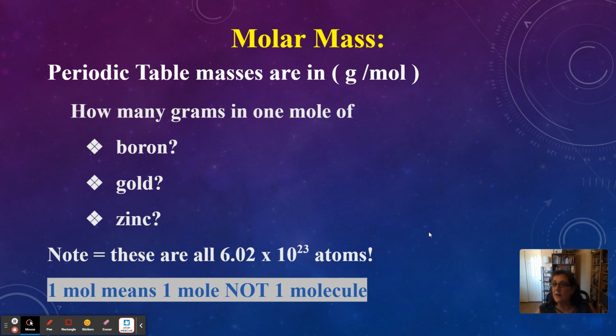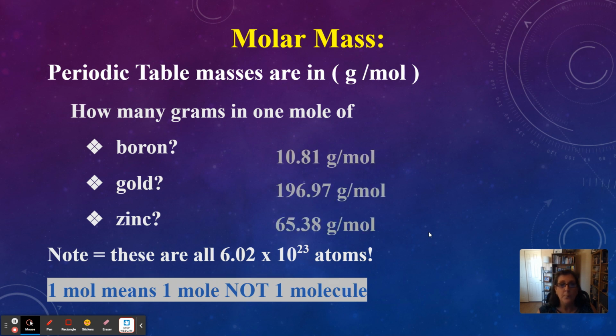Last one, zinc. What's the symbol for zinc? Yeah, you're correct if you said ZN. So ZN, find it in the table. There it is. So zinc is 65.38 grams for 1 mole. Good job. And remember, a mole is just 6.02 times 10 to the 23rd atoms of these elements.